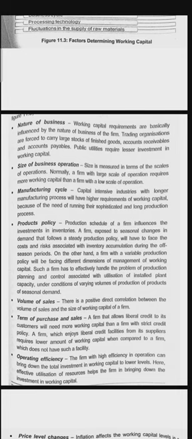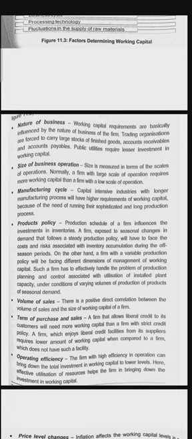So the size of the business and the nature of the business will affect the working capital. This is the first point, that is nature of business. The nature of the business is the main factor in working capital. Whether the business is big or small, it affects the working capital. Next, the size of business operation.